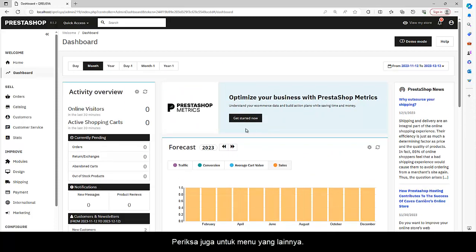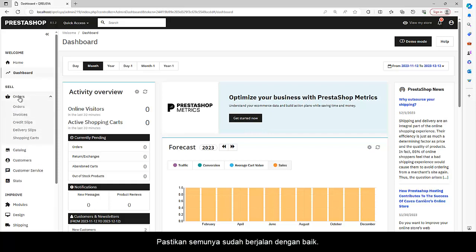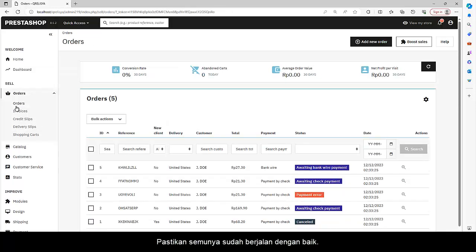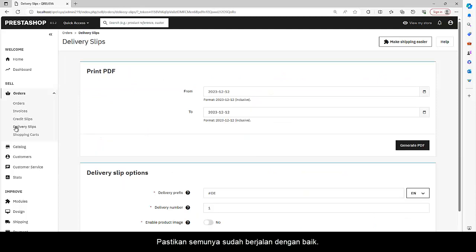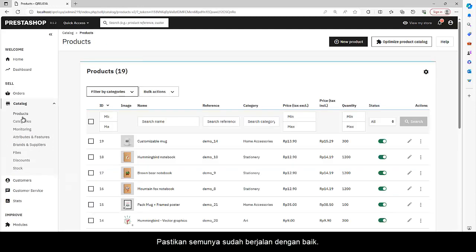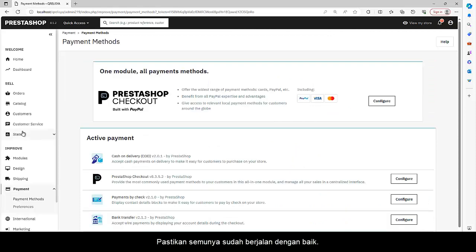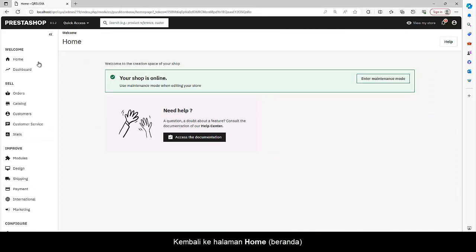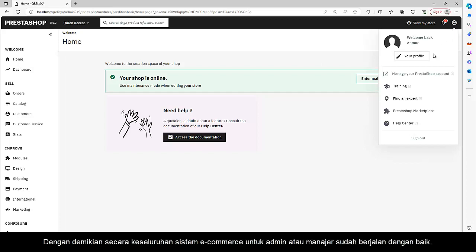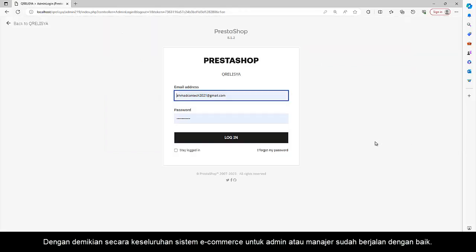Also check the other menus to ensure that the entire e-commerce system is running well. Return to the home page. Thus, the overall e-commerce system for admin or manager is running well.